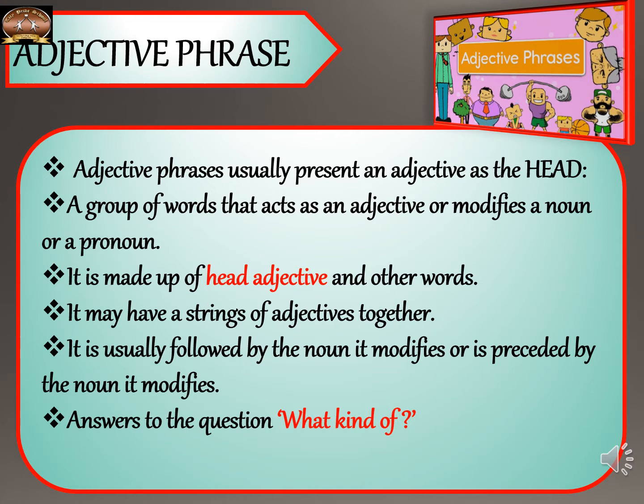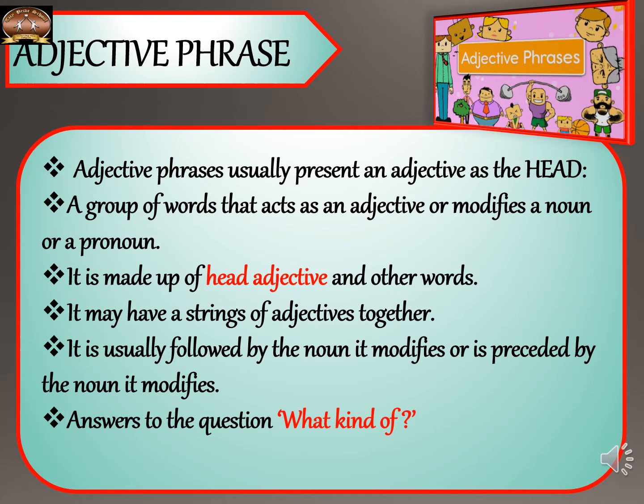It may have strings of adjectives together, like when I say she has extremely beautiful blue eyes. So these words, extremely beautiful blue, this is an adjective phrase, because strings of adjectives are used here. And if I include eyes also, it will become a noun phrase, because it is answering what she has. But if I'm just taking the adjectives only here, it will become an adjective phrase.